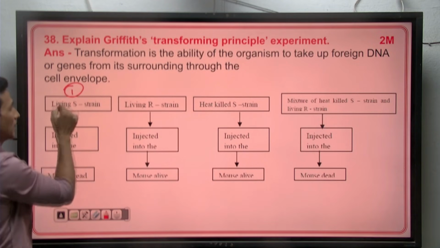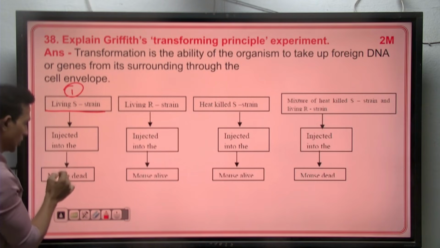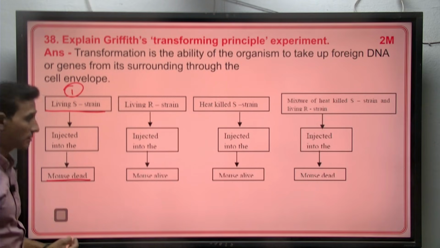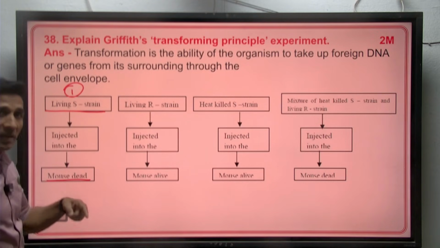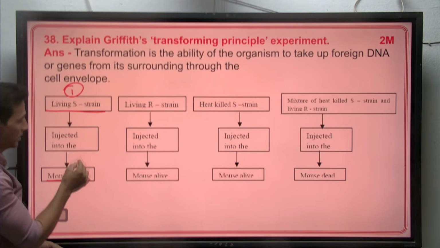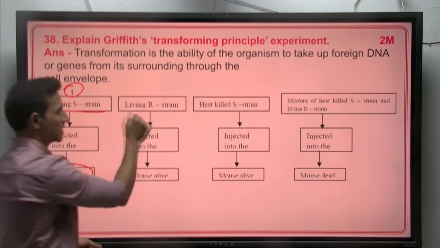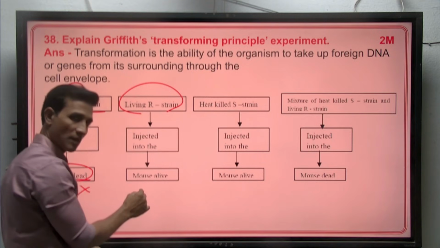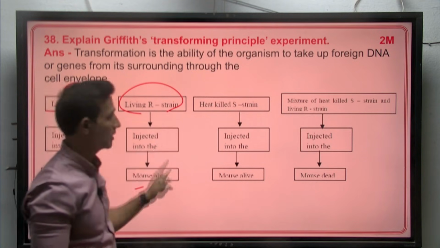First he gave living S strain to the mice, and S strain has the capacity to cause the disease pneumonia in the mice. So the mice suffered from pneumonia and died. When living R strain was injected into the mice, they were healthy because the R strain did not cause disease.